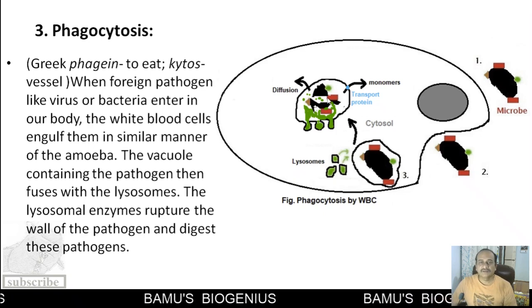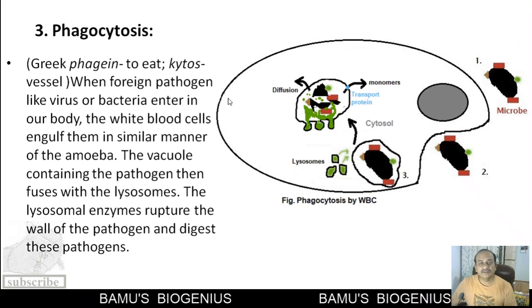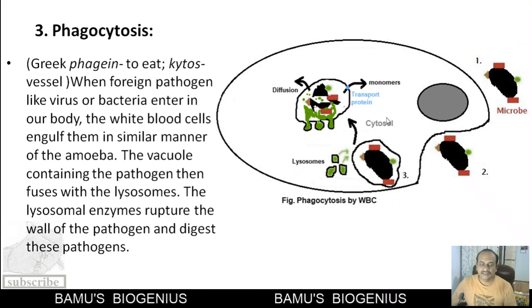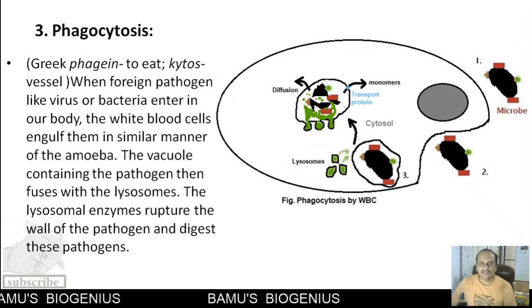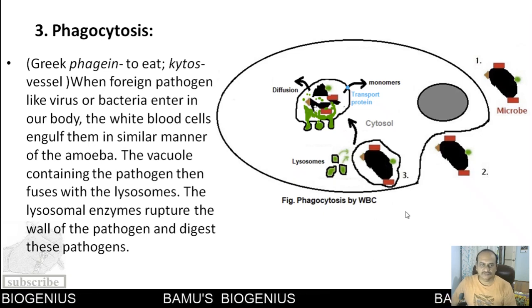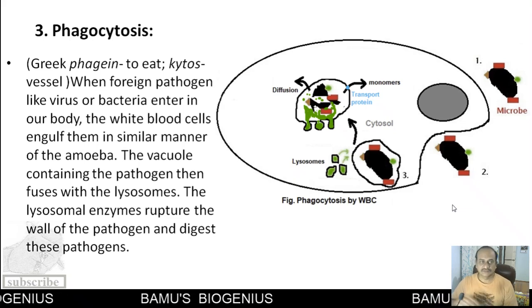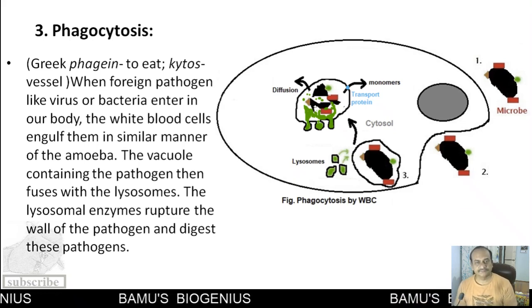Apart from this, parts of this microbe are also displayed on the MHC molecules by these cells, so that can help in immune stimulation. Such a kind of phagocytosis is seen in white blood cells. So this is about phagocytosis.